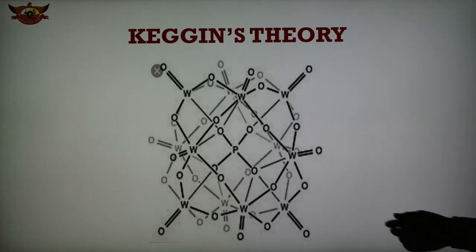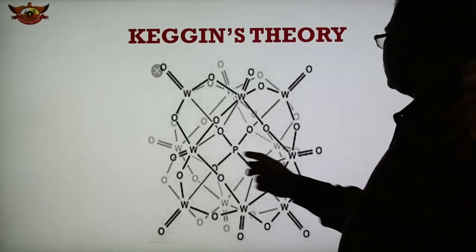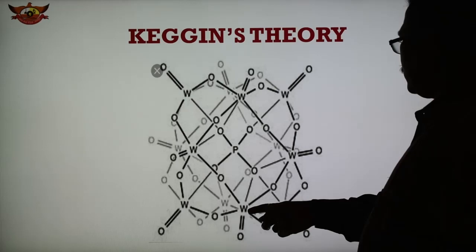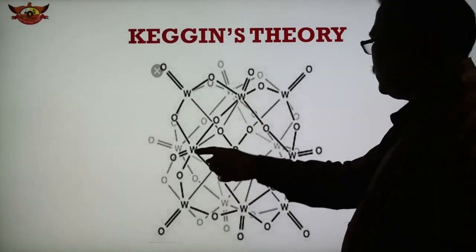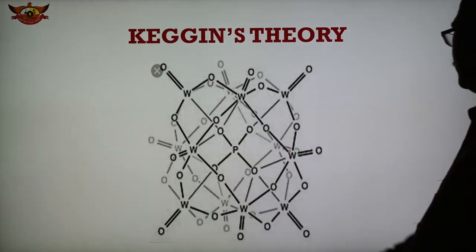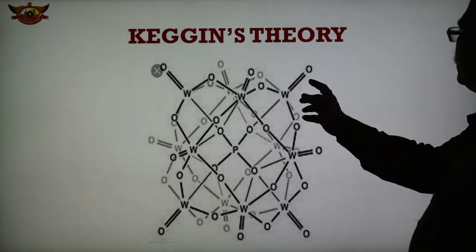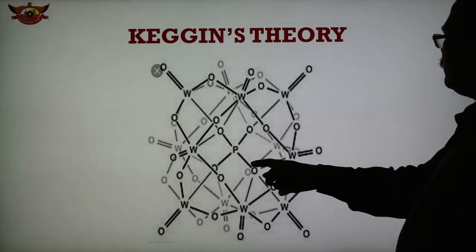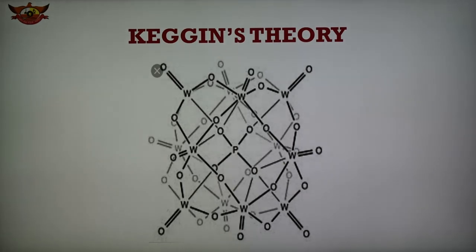Here is shown the heteroatom phosphorus, and this is the tungsten. Here is tungsten, tungsten, tungsten, and here 1, 2, 3, 4, 5, 6, 7, 8. So in this way there are tungsten atoms attached with oxygen, and this is the heteroatom PO4 at the center. So this is the structure on the basis of Keggin.